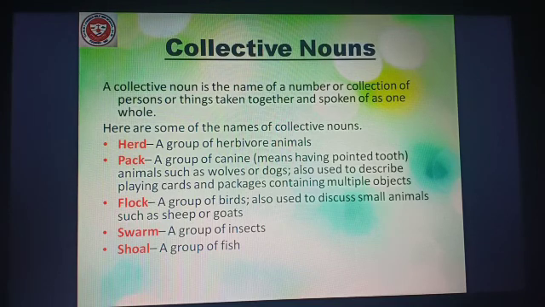Flock. We use flock to state a group of birds. Also used to discuss small animals such as sheep or goats. Next we have swarm, that is a group of insects. Shoal, a group of fish.